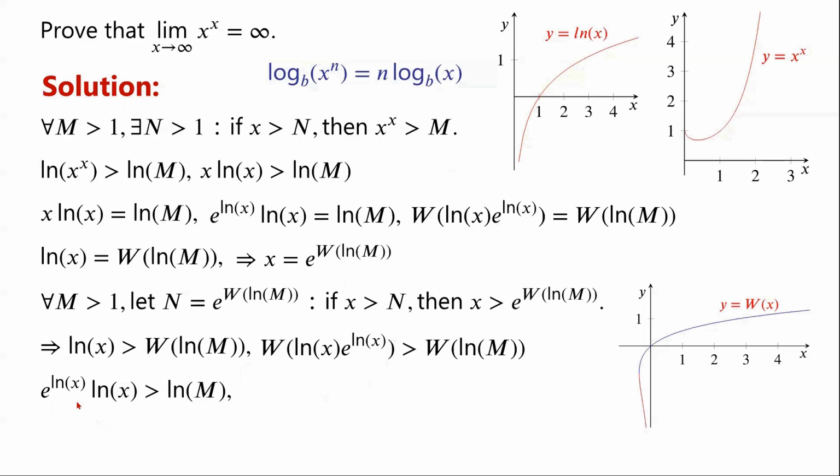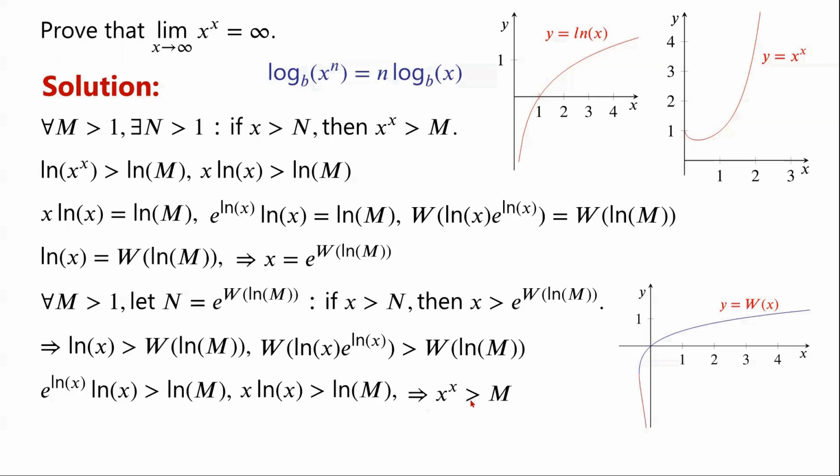We know that e to the power of the natural log of x equals x. By applying this rule, the expression x times the natural log of x can be written as the natural log of x to the power of x. Therefore, we have shown that x to the power of x is greater than m.